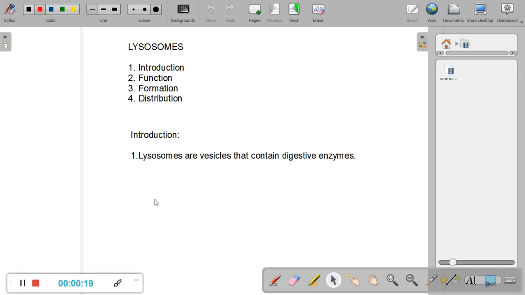So, what are lysosomes? Lysosomes are tiny vesicles that contain digestive enzymes. Now, when I say a vesicle, I simply mean a tiny vacuole-like structure. It is a small-sized vacuole. What does it contain? It contains digestive enzymes. Now, I hope you understand what digestive is. Digestive is something that breaks down nutrients. The process of breaking down something is known as digestion. Breaking down.